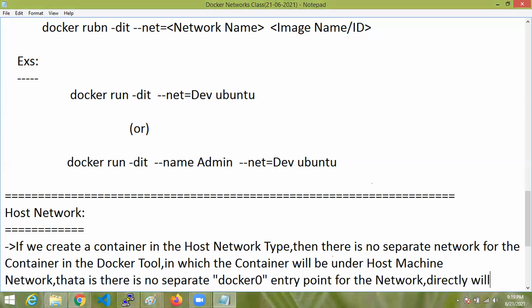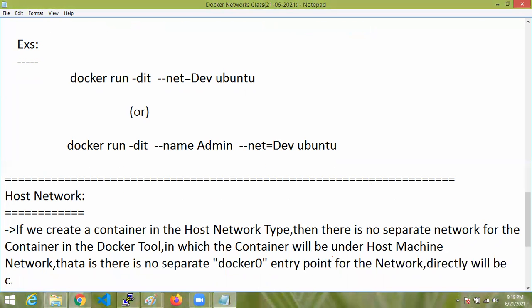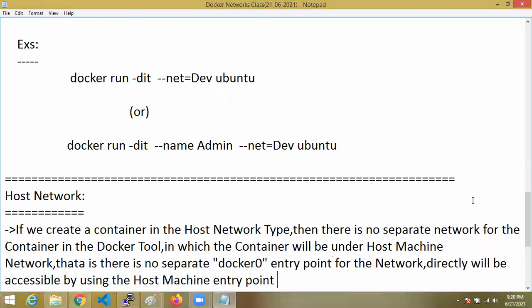Directly it will be accessible by using the host machine entry point, that is ETH0.